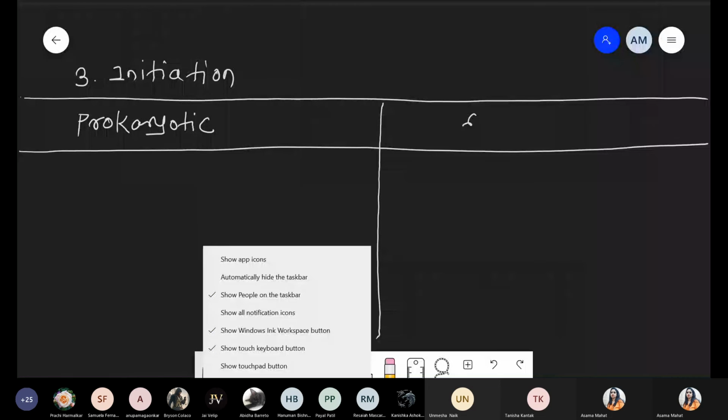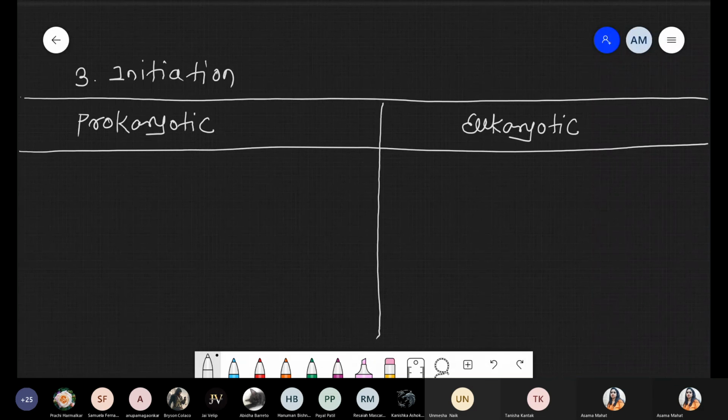Prokaryotic, and this part we compare with the eukaryotic.